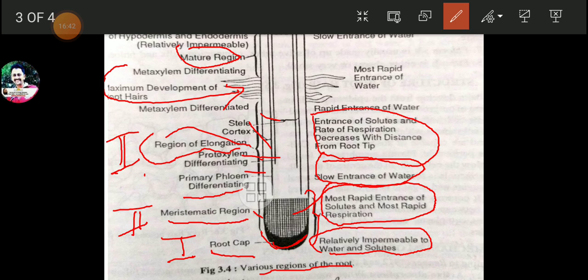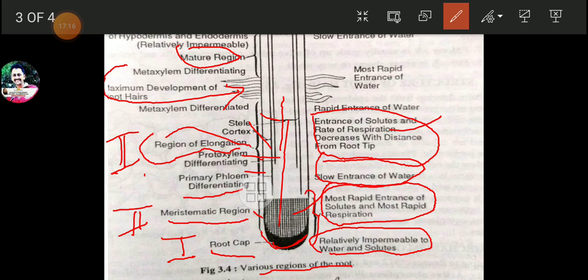As we go away from the root tip, the rate of respiration or the entrance of solutes decreases. This one is less.